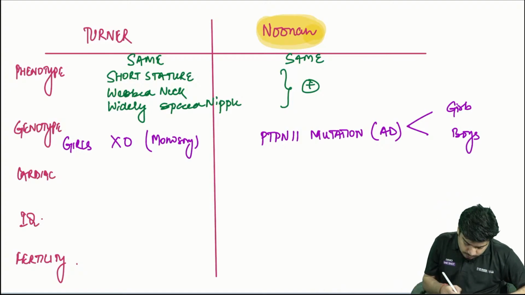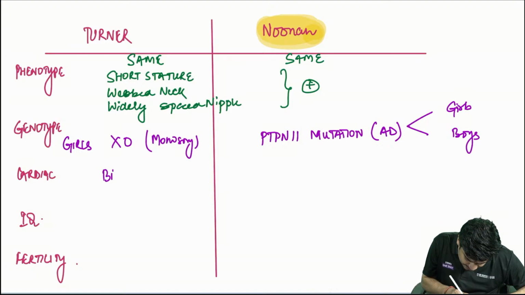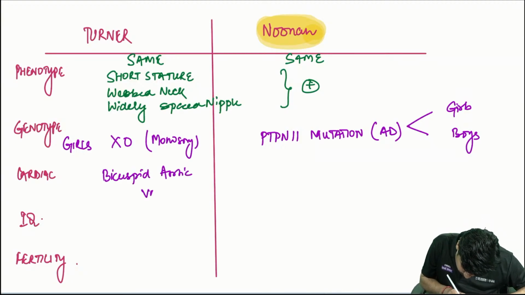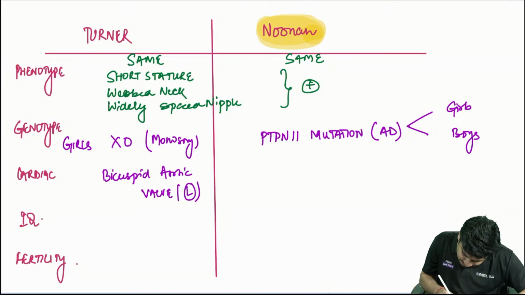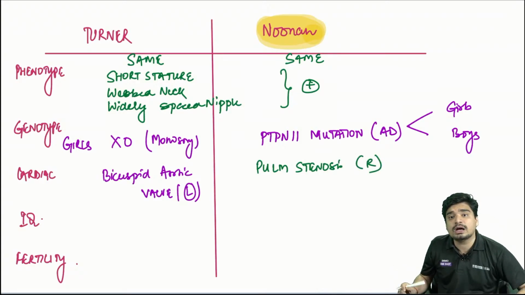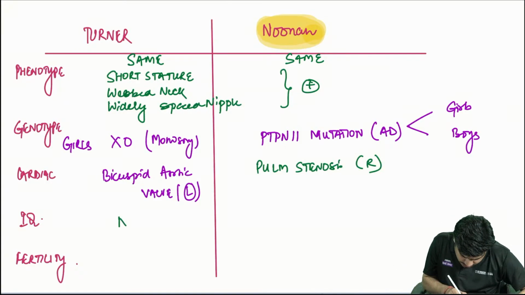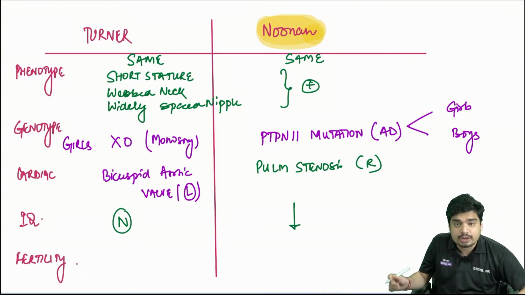In Turner syndrome, the most common cardiac defect is bicuspid aortic valve. That is the left side of the heart. Aorta arises from the left ventricle. In Noonan syndrome, the most common cardiac defect is pulmonary stenosis. That is the right side of the heart. In Turner, IQ is normal. In Noonan, IQ is decreased.